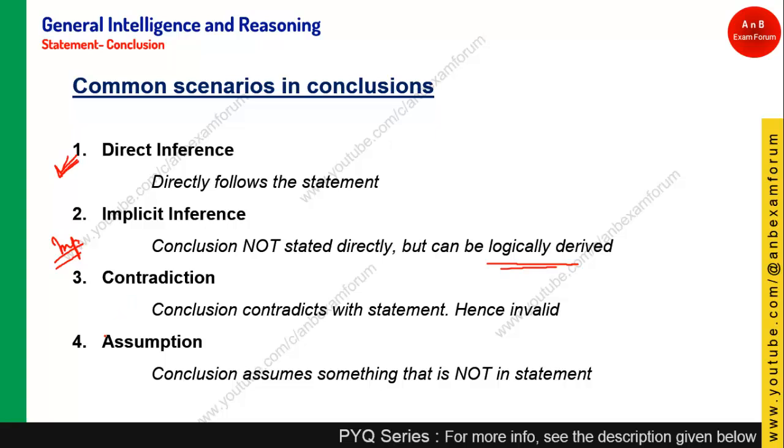The next and very important one is assumption. The conclusion assumes something that is not given in the statement. Students, this is not statement and assumption, this is statement and conclusion, so assumption will not work in these types of questions. So, there are four scenarios that you should know at least: direct, implicit, contradiction and assumption.